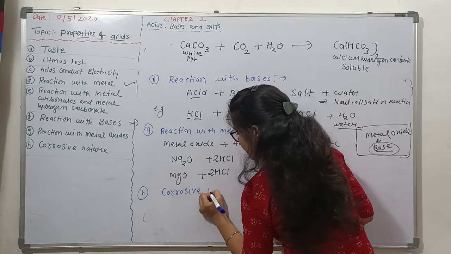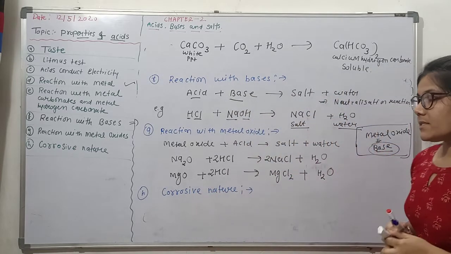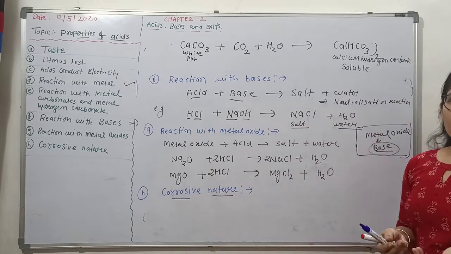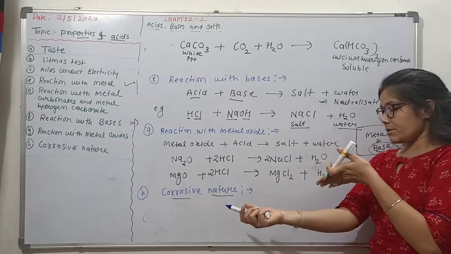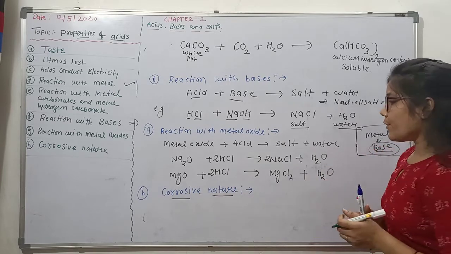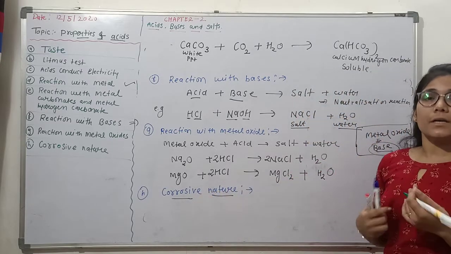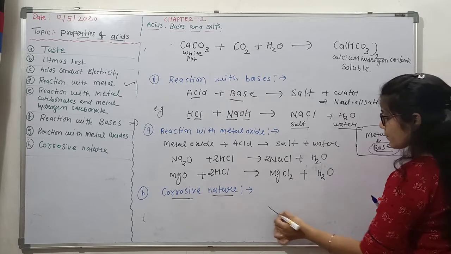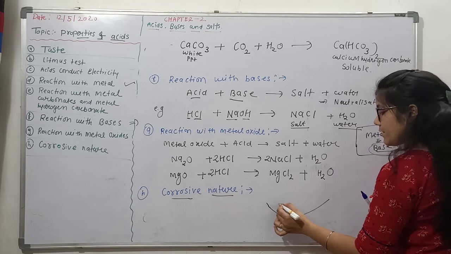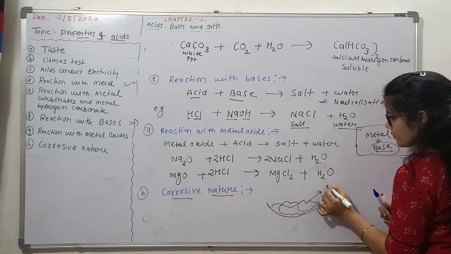Now the next and last property, corrosive nature. When acid falls on organic matter, suppose on skin, then it burns, it causes holes, wounds. So acids are highly corrosive in nature, they can burn organic substances. For example, in a watch glass we have cotton.